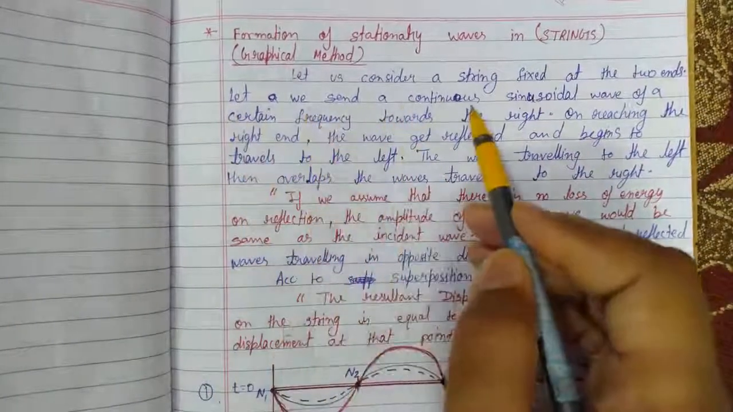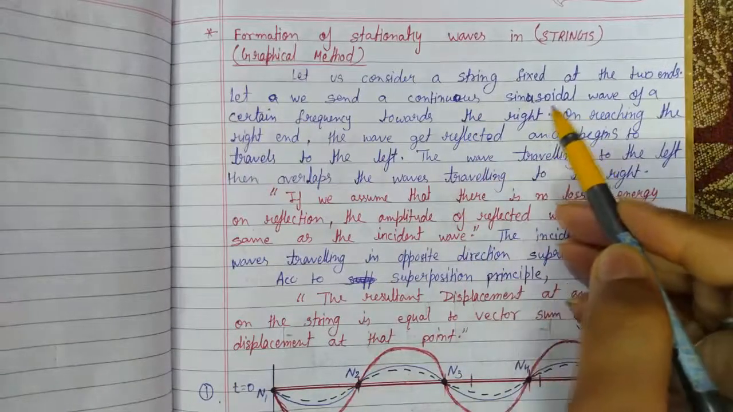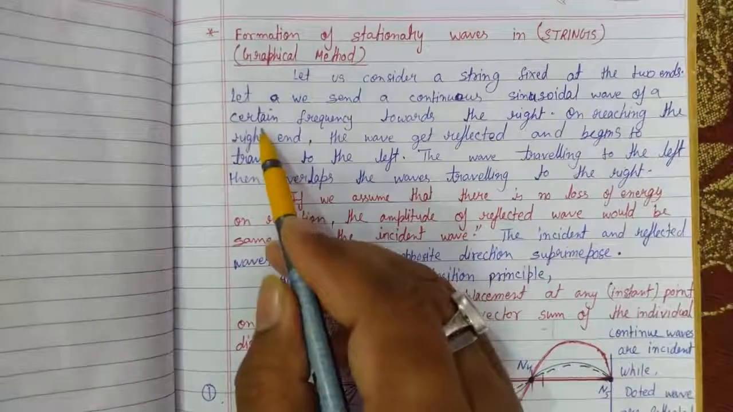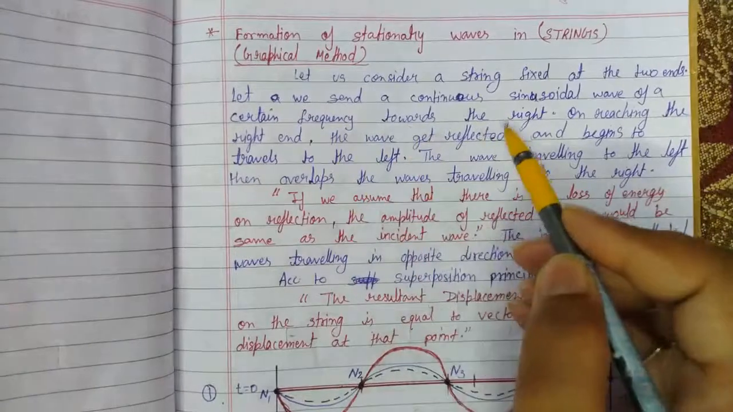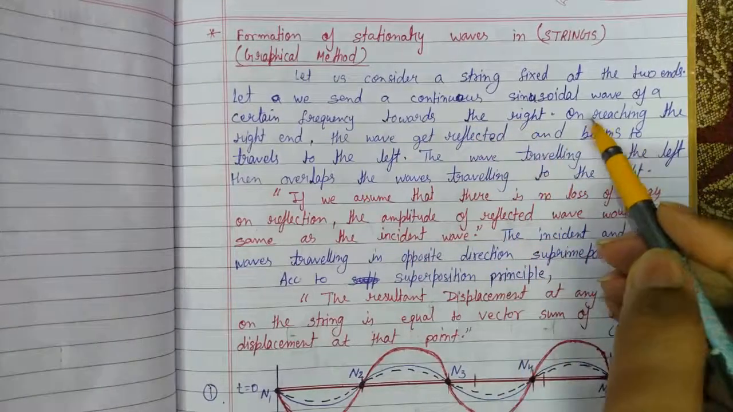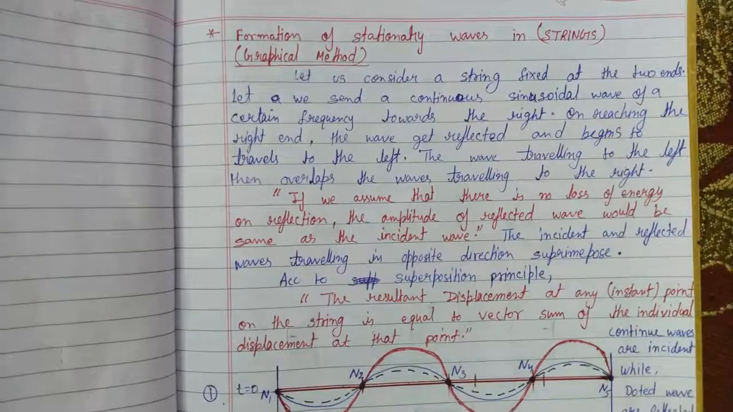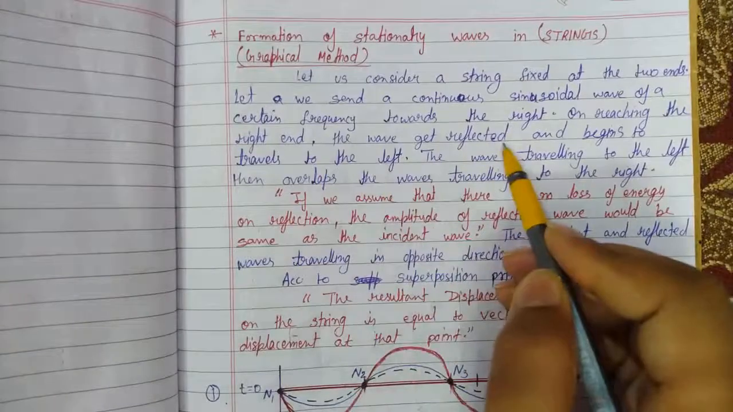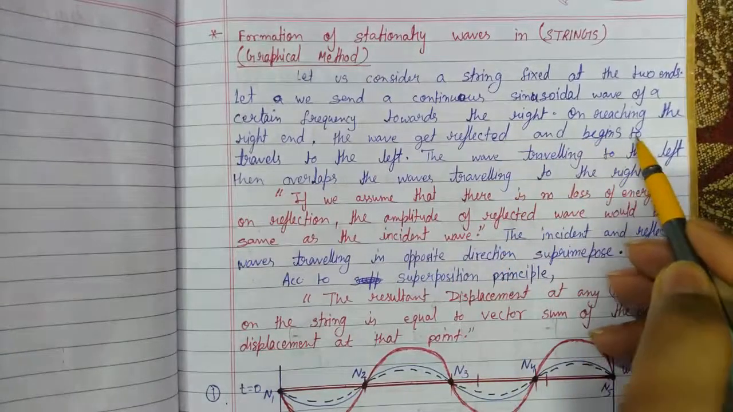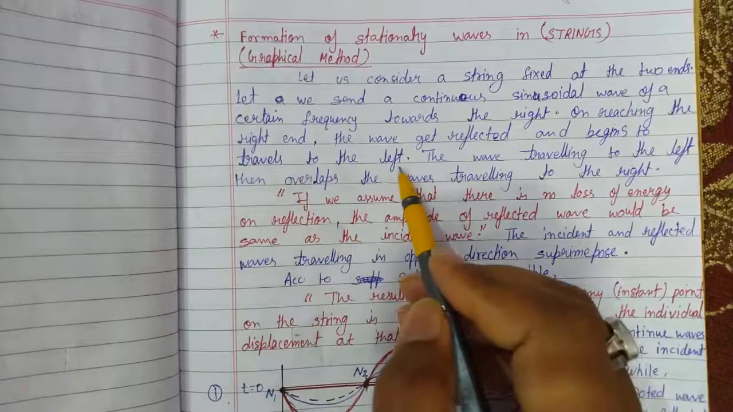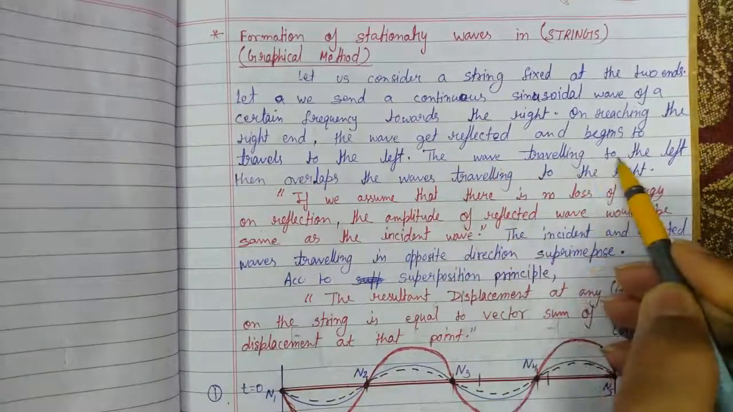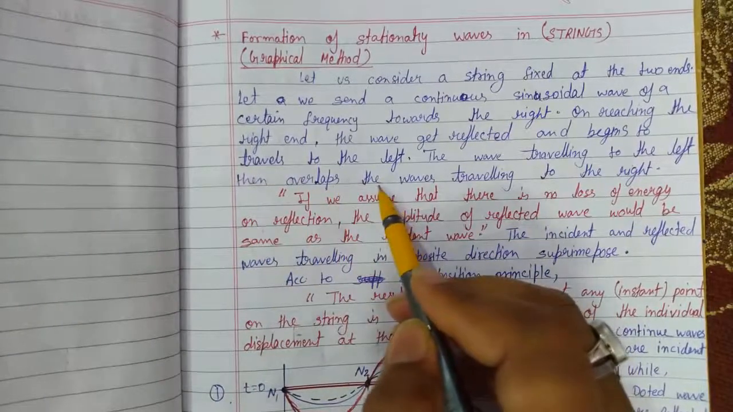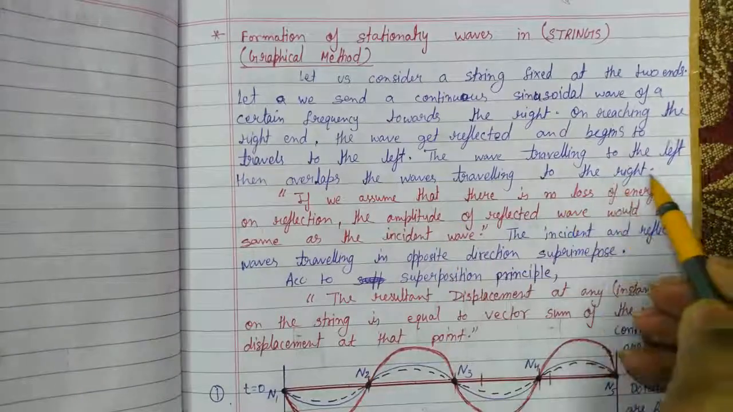Let us send a continuous sinusoidal wave of a certain frequency towards the right. On reaching the right end, the wave gets reflected and begins to travel in the left direction. The wave traveling to the left then overlaps the wave traveling in the right direction.